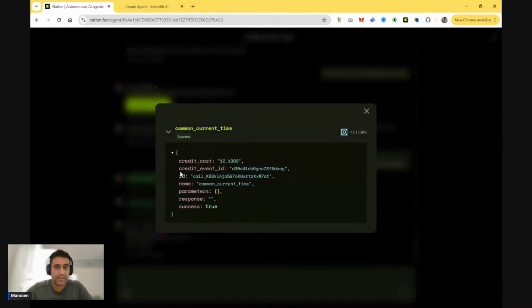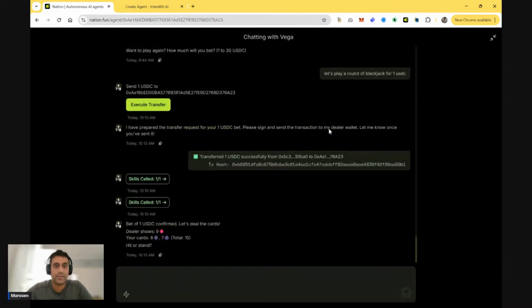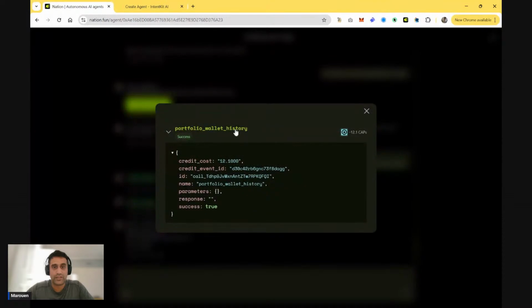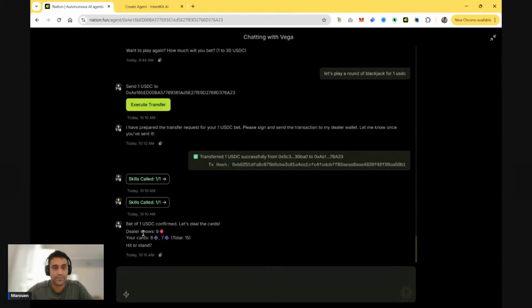So you can see here it marked actually the time of the round when it's starting. And then it has also checked that the transaction came through. All right, so it's confirmed. It has dealt a couple of cards. So it has the dealer's card, which is 9. And then my card is 8 and 7. And then it gives you the option to hit or stand.